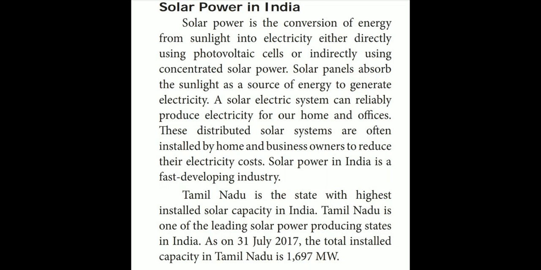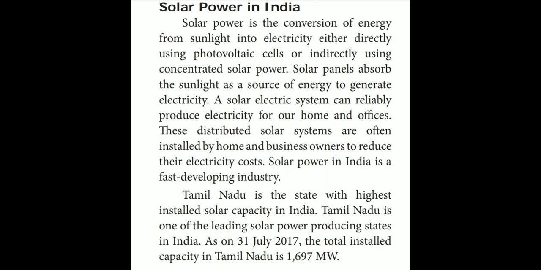So from where are we getting this solar power? From the solar panel. The solar panel will absorb the sunlight as a source of energy and it will generate electricity. Very clear? Mostly it is kept in many homes, houses and offices also. Why are they keeping this solar panel? In order to reduce their electricity cost. Which is the leading solar power producing state in India?